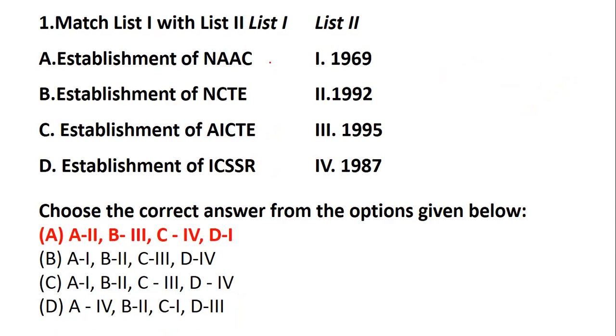The establishment of NAAC was in the year 1992. The establishment of the National Council for Teacher Education was in the year 1995. The establishment of AICTE was in the year 1987, and the establishment of the Indian Council of Social Science Research was in the year 1969. So these are the years, and I said these questions will keep on coming, either their acronyms, their establishment year, or their functions. So you should be ready with this, right?